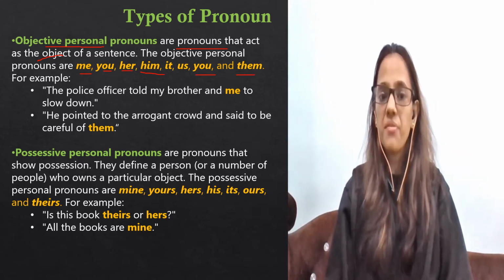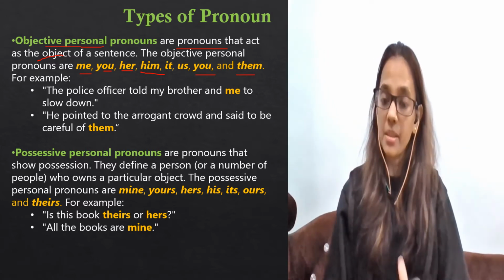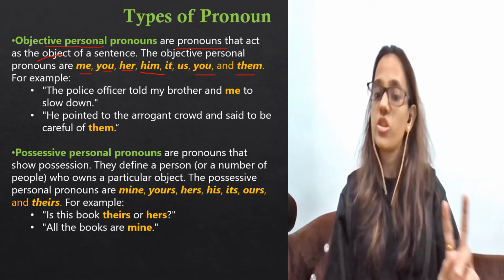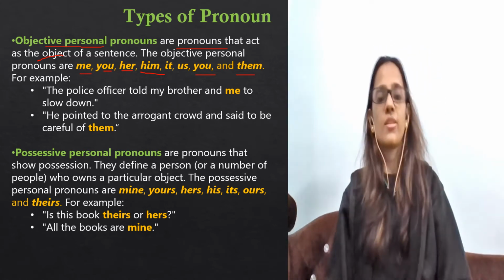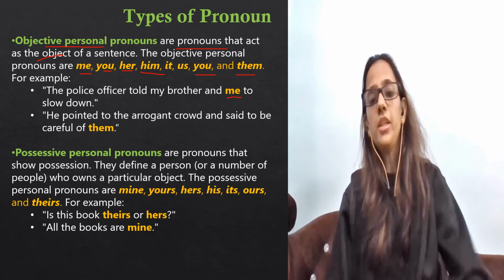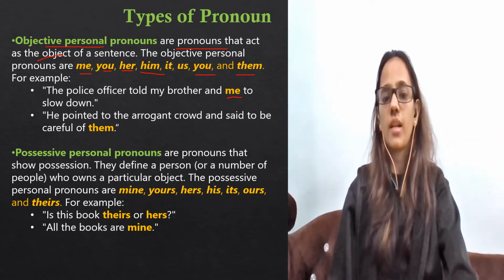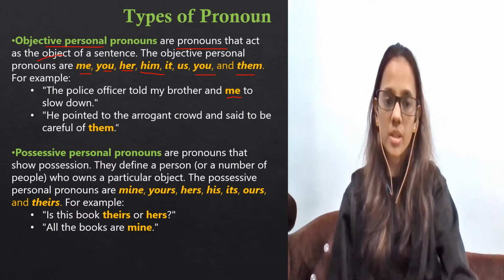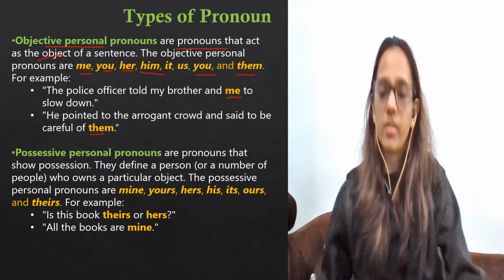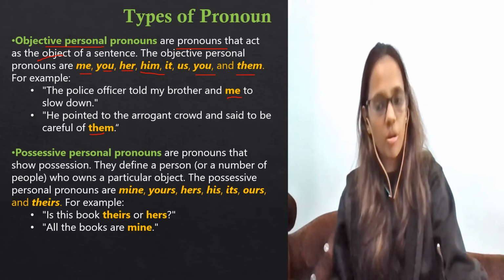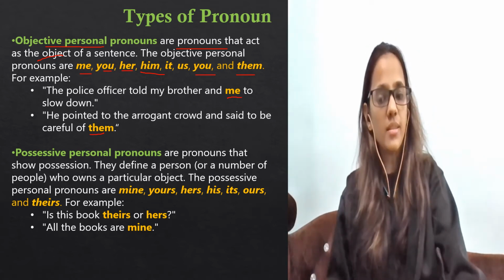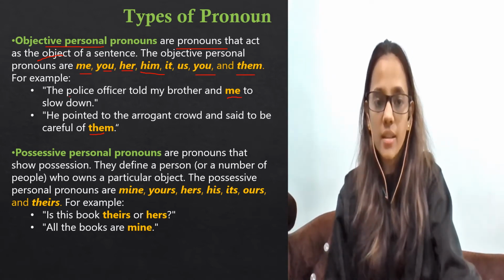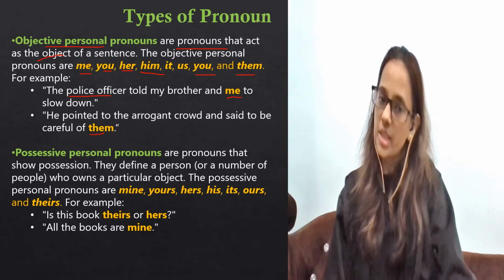The police officer told my brother and me — here "me" is now the object. Remember subject and object, interchange, change the voice. So that's the object. Told me to slow down. He pointed to the arrogant crowd and said to be careful of them. So what are they? Objects, right? Because action is done on them. When action is done on them, they are objects. When action is performed, then it's a subject. So over here, the subject in the first sentence is the police officer. The object is me.